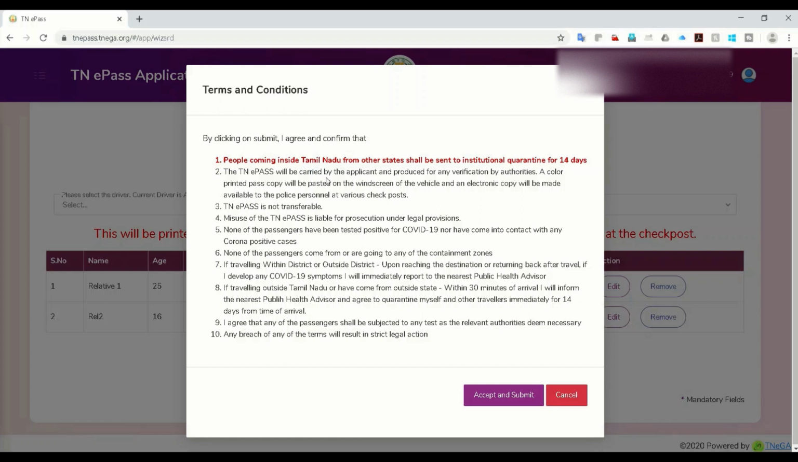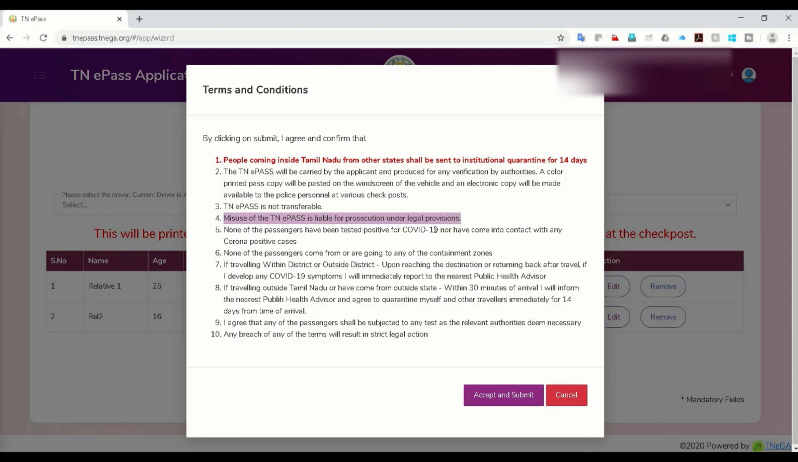A lot of stringent rules you need to agree with, like you can be part of this institutional quarantine for 14 days in case you have some symptoms. You should agree to show the EPASS in the application whenever police officials stop you and ask. It's not transferable, so in case you're not able to travel, you cannot give it to another person. Make sure you don't misuse the pass.